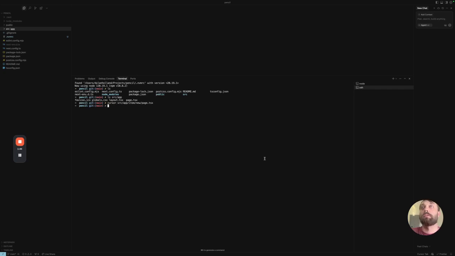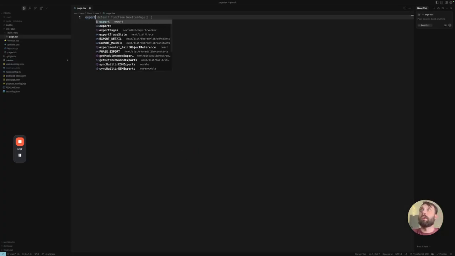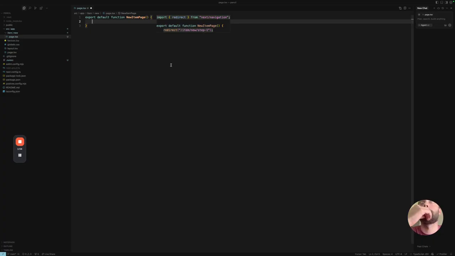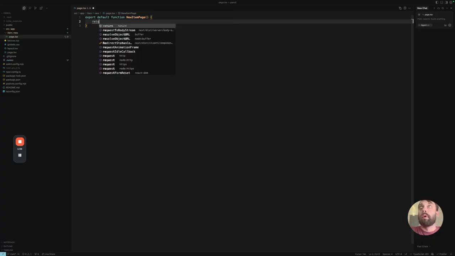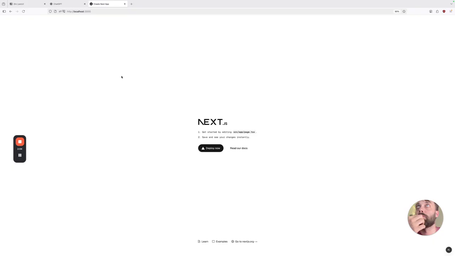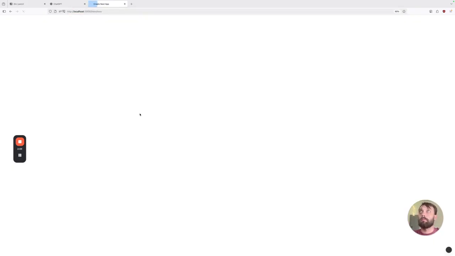In app, we'll call this something like character, I don't know, world-item/new/page.tsx, why not?